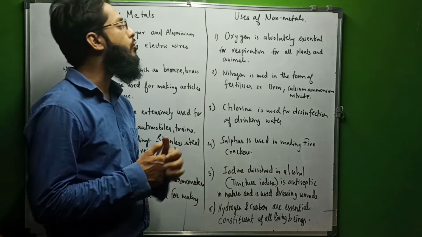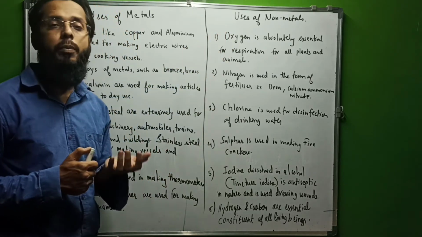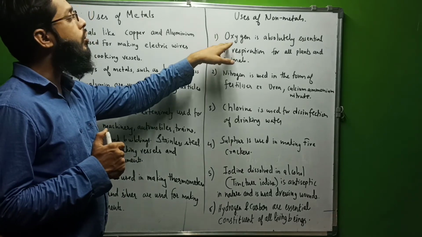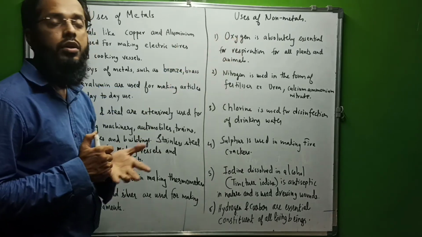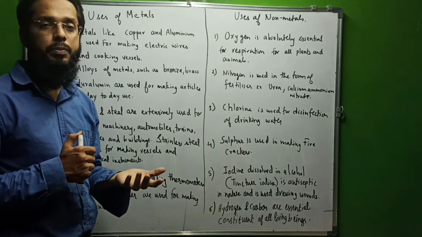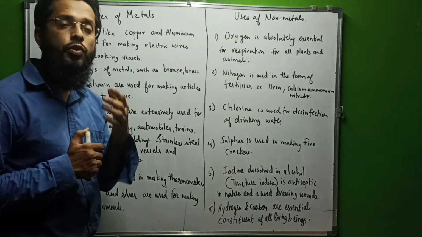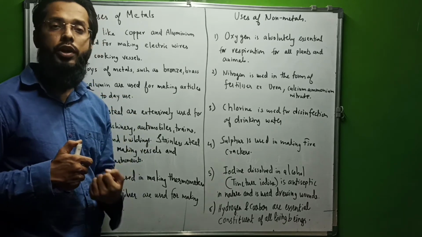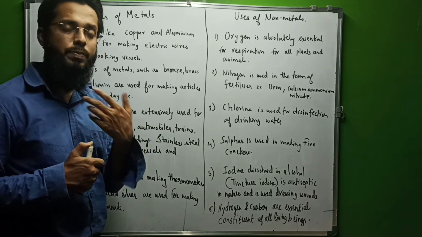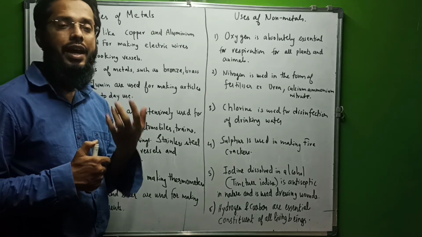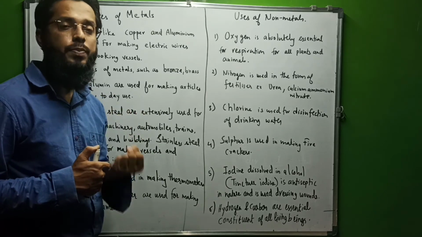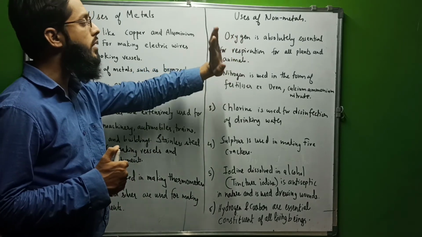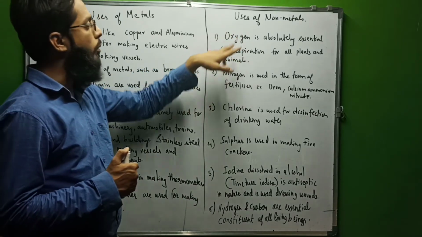Then there are uses of non-metals. We already know what are non-metals, like carbon, hydrogen, oxygen. So already we know that oxygen is so important for respiration for every living being, whether they are plants or animals. We respire because of oxygen, and due to respiration, energy is produced in the body, which we use for day-to-day life, for speaking, for everything we require energy. And energy we get from respiration. And for the respiration process, you require oxygen. So oxygen is absolutely essential, and it is a non-metal.